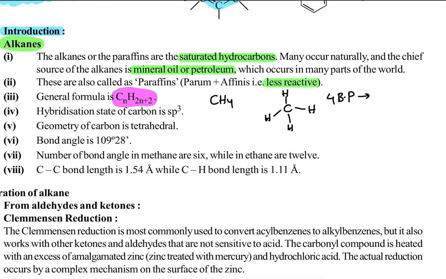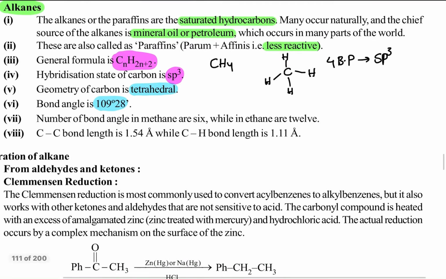Four bond pairs means sp3 hybridization, and the shape is tetrahedral. In the tetrahedral shape, the bond angle is 109 degrees 28 minutes.